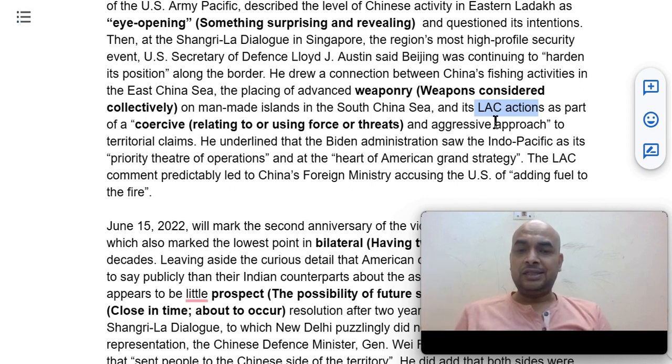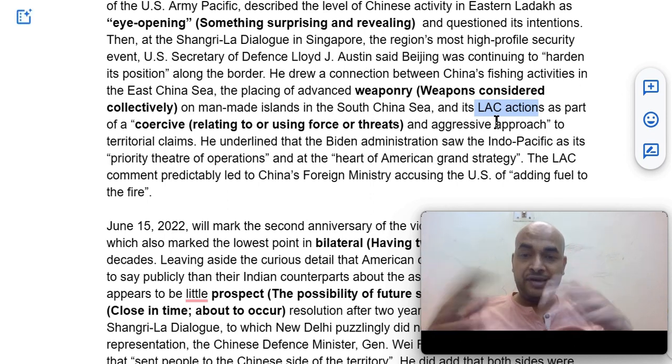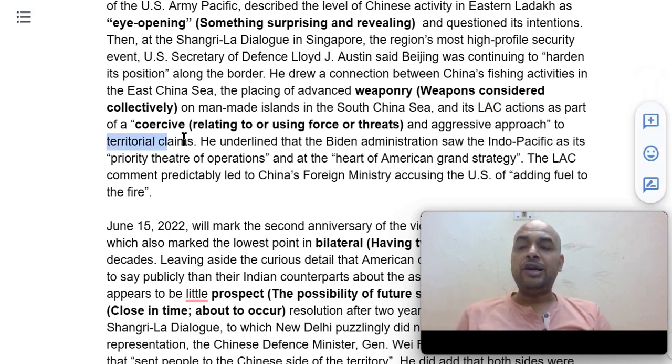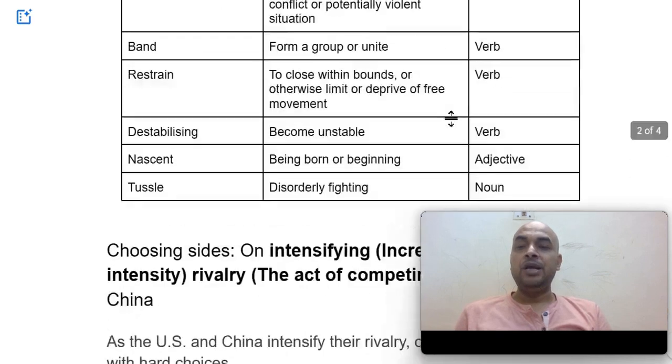So all these three things are connected, and they are part of the threats which China is making and the aggressive approach. These coercive actions are intended for territorial claims.